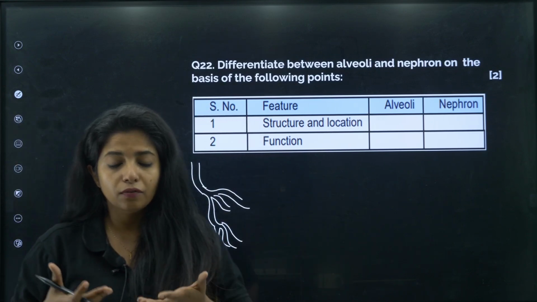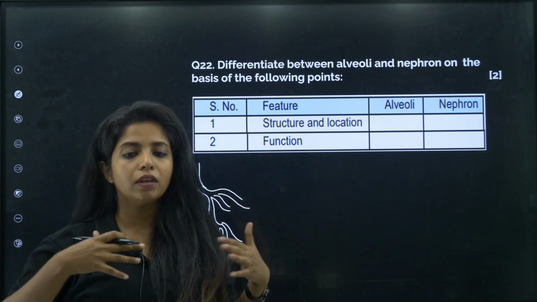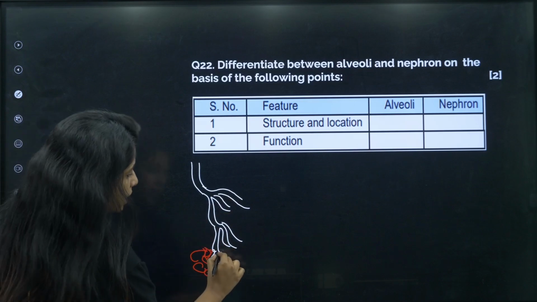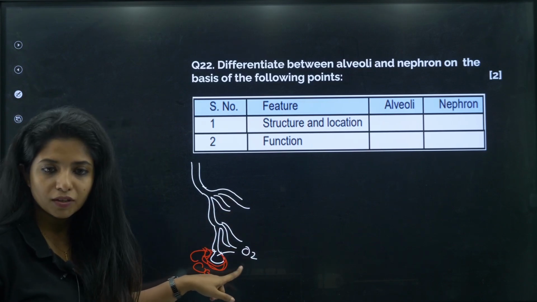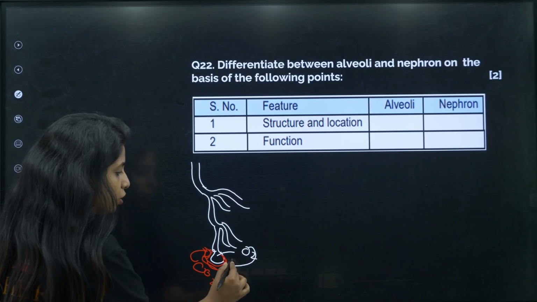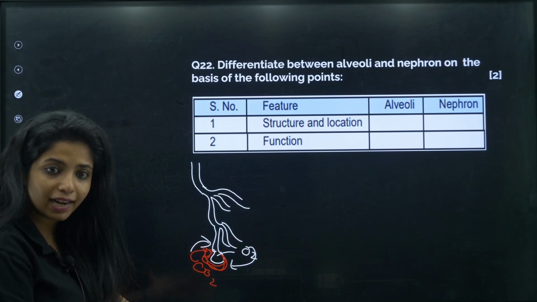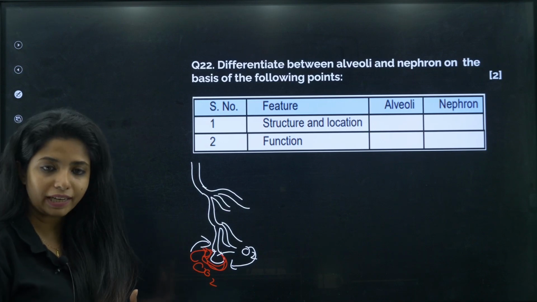Alveoli is somewhere where, when we breathe in, we take in all the oxygenated air and it is now here inside the alveoli. So alveoli has oxygen, blood has carbon dioxide. Oxygen goes to the blood, carbon dioxide goes here because of the pressure difference that is there, right? That is how exchange of gases takes place.